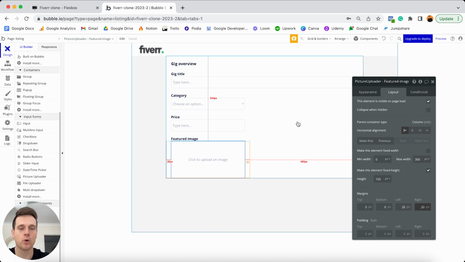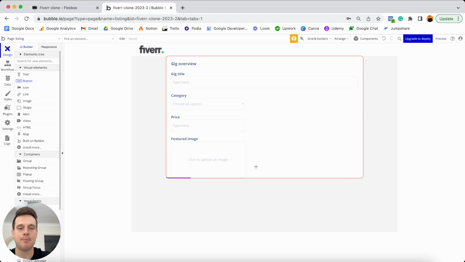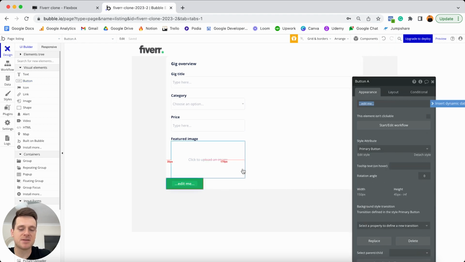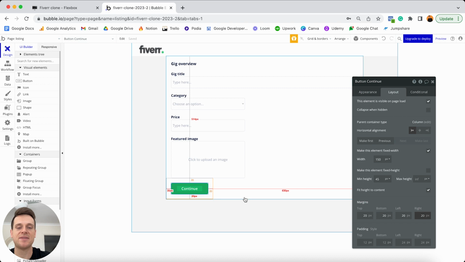And then within our overall group, we just need to add a button element below this, and then that will complete this group. So if we scroll on up to our visual elements, I'm going to add a button element inside of this group. And when it comes to this button, I'm just going to have this display the word continue. I'll then jump over to my layout tab. And for this button, I'm actually going to keep the dimensions as they are. I'm not going to make any changes here. The only thing I'd like to do is add in some margin around each individual border for this button. So I'm going to add in 20 pixels of margin at the top, 20 on the bottom, 20 on the left, and 20 on the right. And that'll just ensure that the bottom of our group doesn't touch the very last element inside of it there.